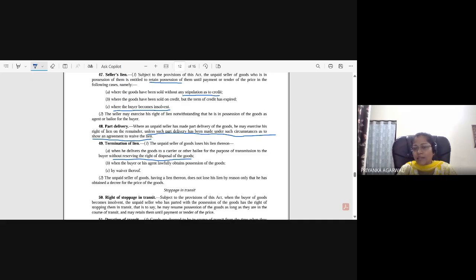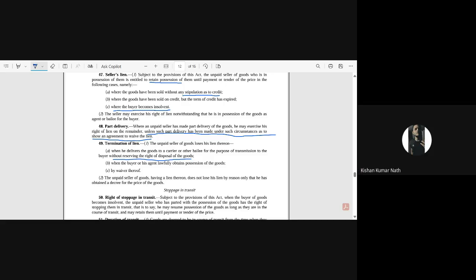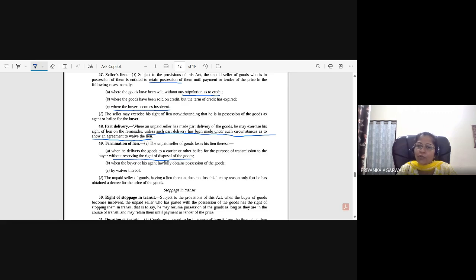You take the loan from the bank and put the title deed with the bank, and when you make the payment, you take the title deed back from the bank. The ownership remains with you. But when you don't make the payment, the bank sells that property and recovers that amount. That's how it is auctioned, right?